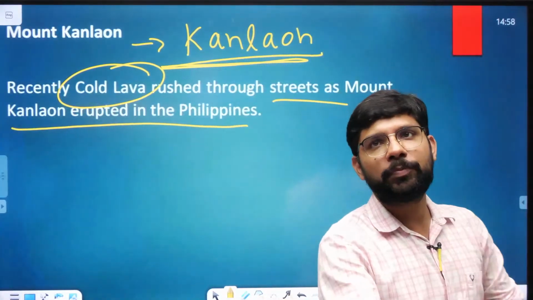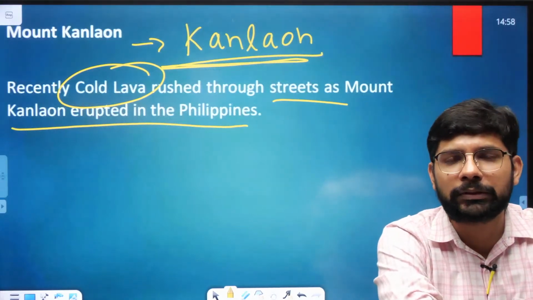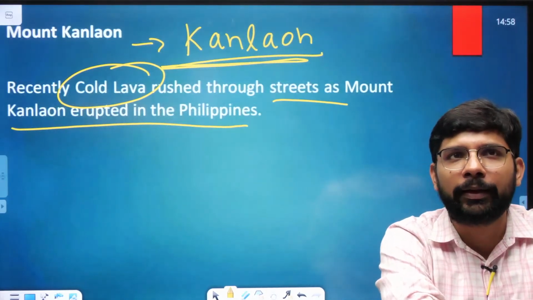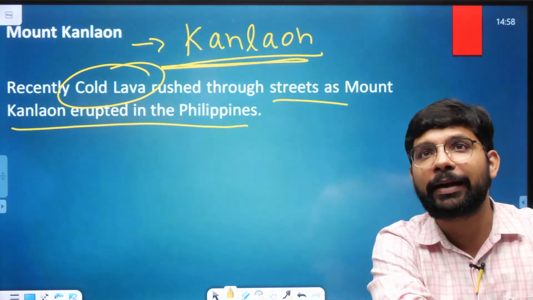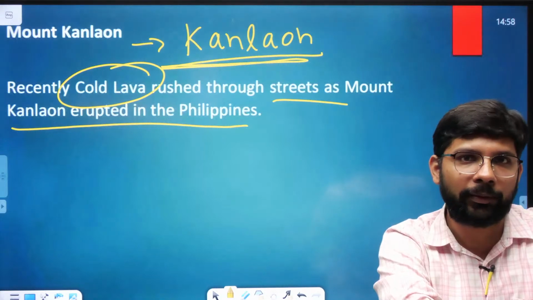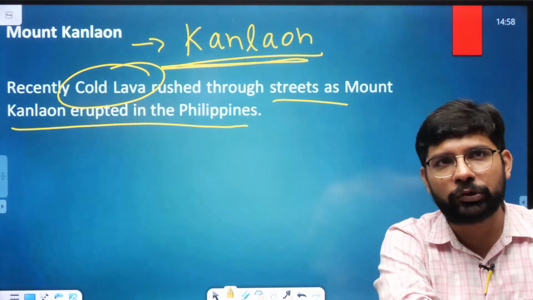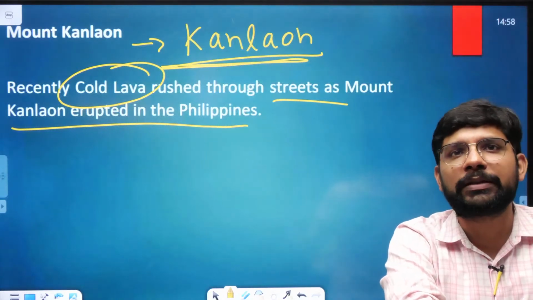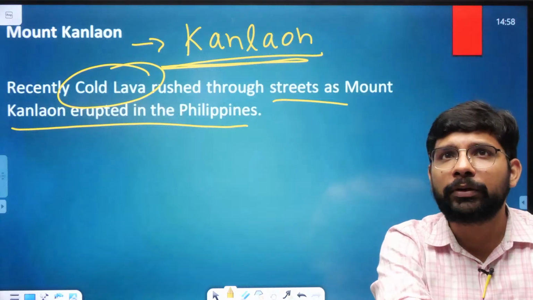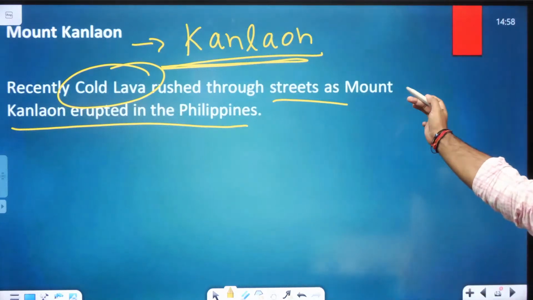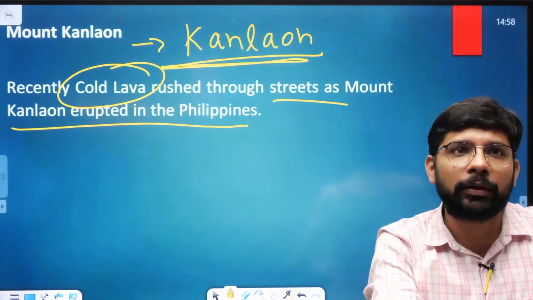The Philippines has been in the news for the last 3-4 years related to volcanic eruptions. So whichever volcanoes are in the news, they can be directly asked. Like in 2017 or 18, UPSC asked a direct question on the volcano which had erupted in the Philippines at that time. Similarly, recently at Mount Kanlaon in the Philippines, there is an eruption of cold lava from the mountains.